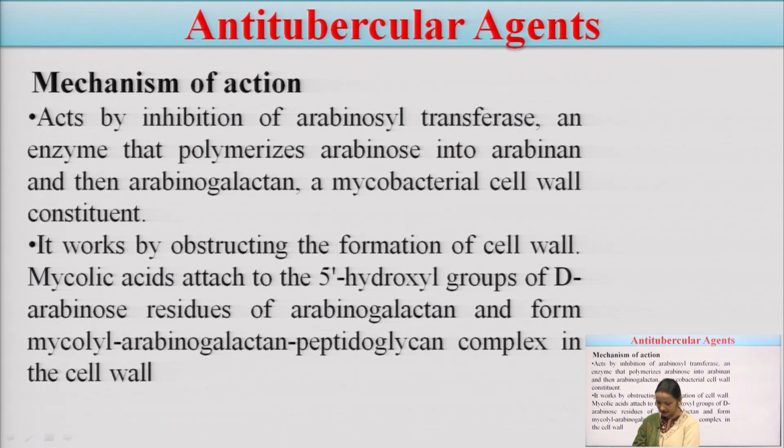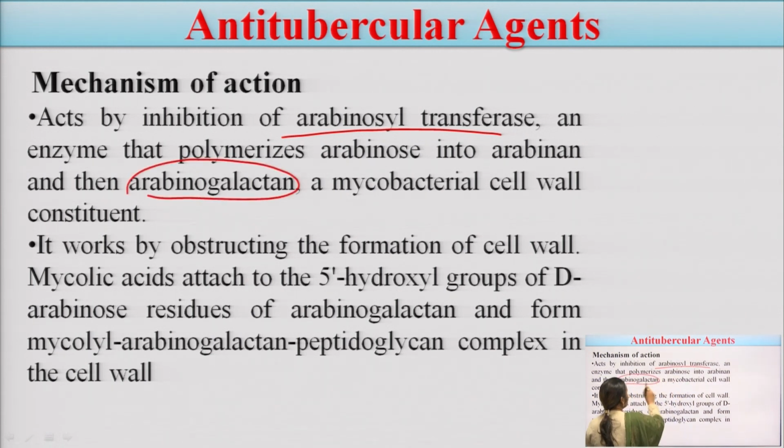Mechanism. Again, the mechanism, as we have seen with isoniazid, is that it inhibits the synthesis of mycolic acid. The mycolic acid is a very important part of the Mycobacterium cell wall. I will tell you its mechanism in detail, but first read this. It acts by inhibition of arabinosyl transferase, which is an enzyme that polymerizes arabinose into arabin and then arabinogalactan, a mycobacterial cell wall constituent.